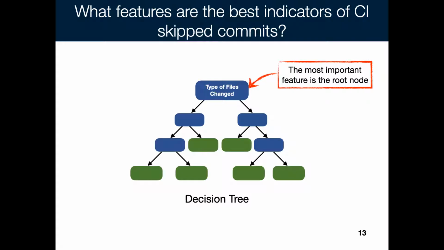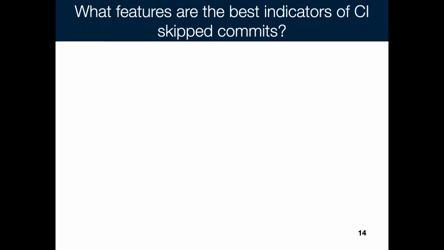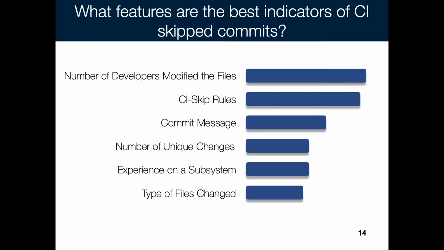So we count how many times a feature appears in the top node in all created decision trees in our studied 10 projects. As you see here, there are mainly 3 features that tend to be the most important in determining CI skip commits, the first being the number of developers who previously changed the modified file.